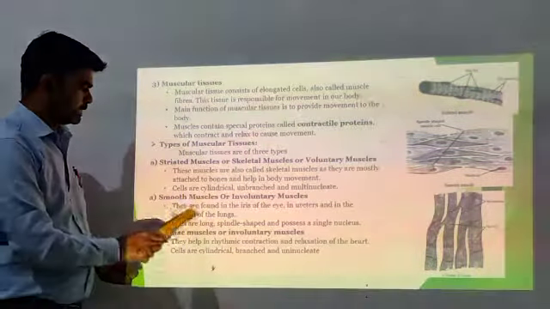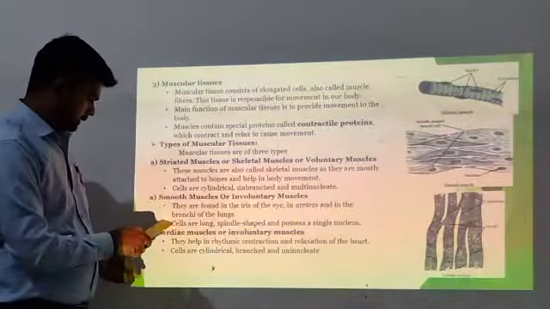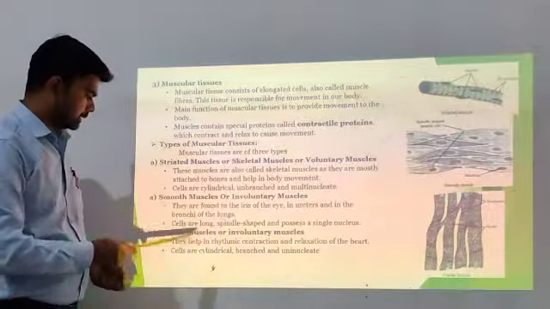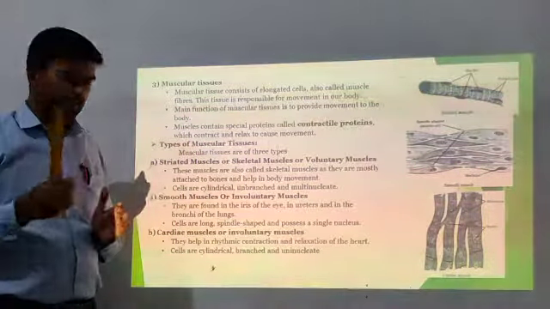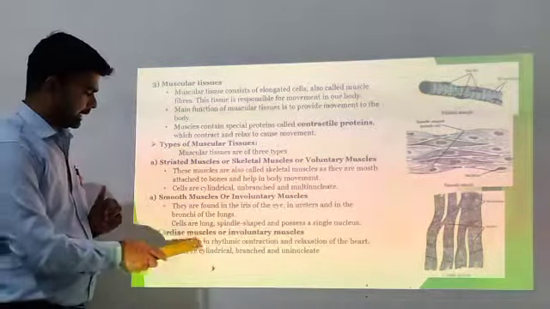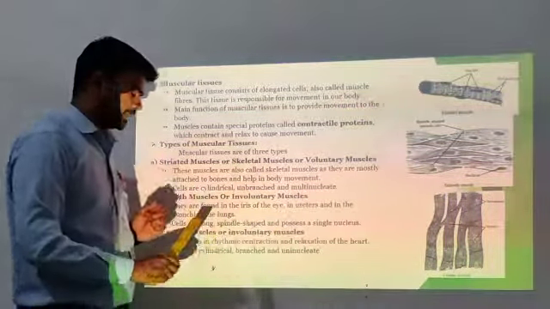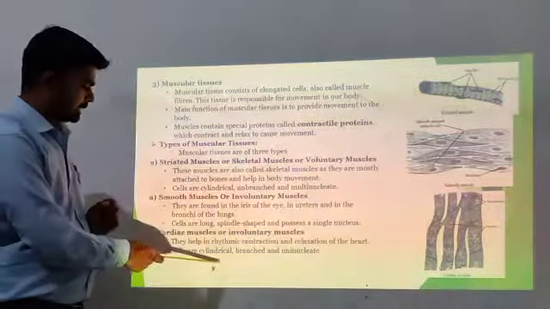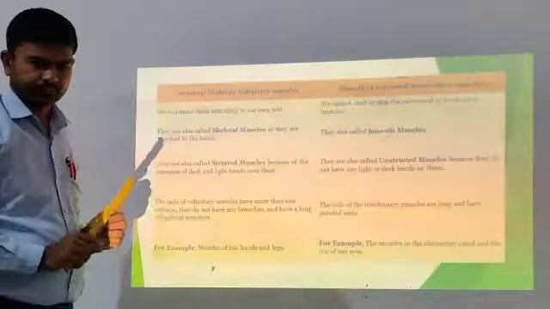Smooth muscles are found in the iris of the eyes, the ureters and the bronchi of the lungs. These cells are long, spindle shaped and possess a single nucleus. Cardiac muscles help in a rhythmic contraction and relaxation of the heart. Cells are cylindrical, branched and uninucleate.